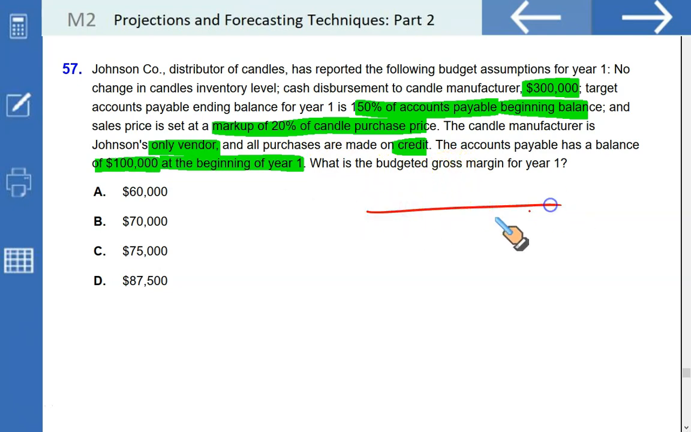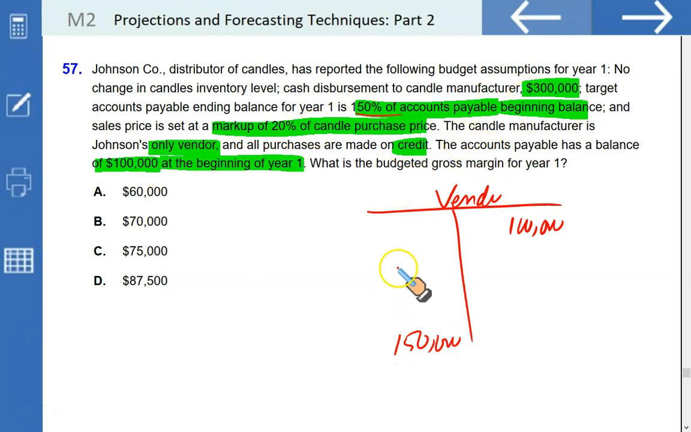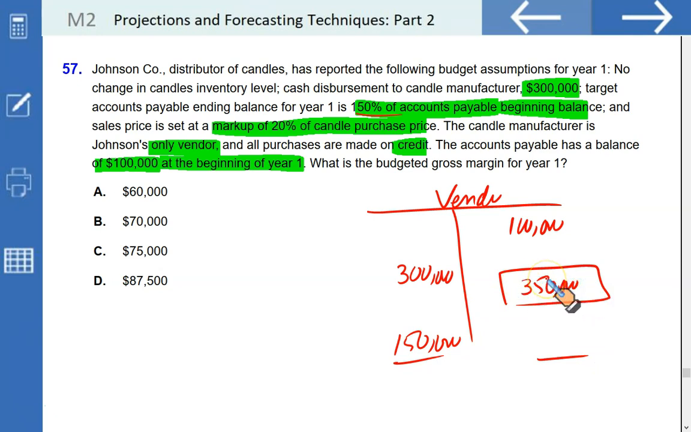Well, just draw your vendor's account. You have the opening balance of $100,000, and it says your closing balance is going to be 150% of the opening balance. So clearly it's going to be 150. The payment is going to be $300,000. That would mean the balancing figure would be for the goods purchase, and the balancing figure clearly is $350,000.